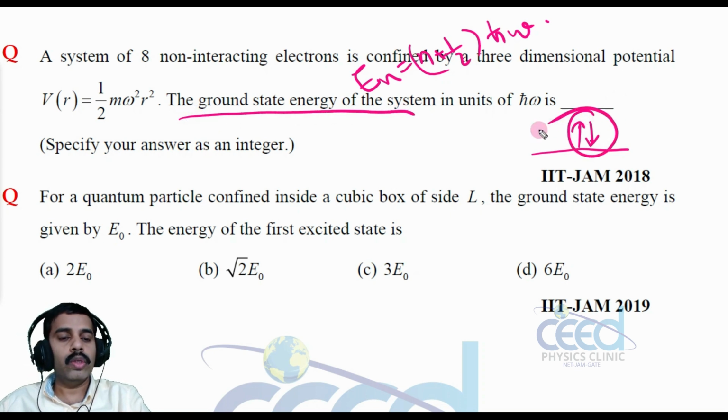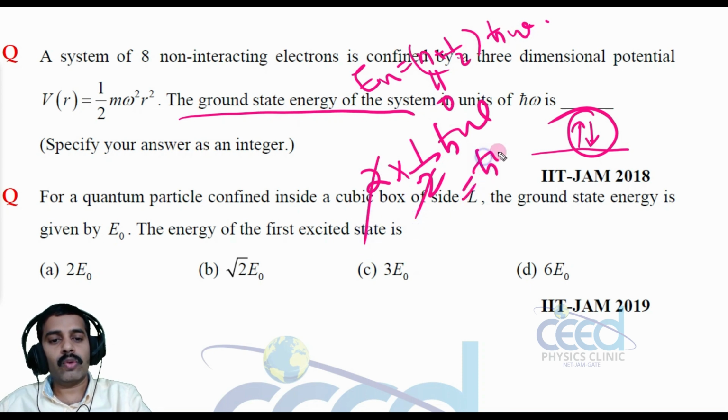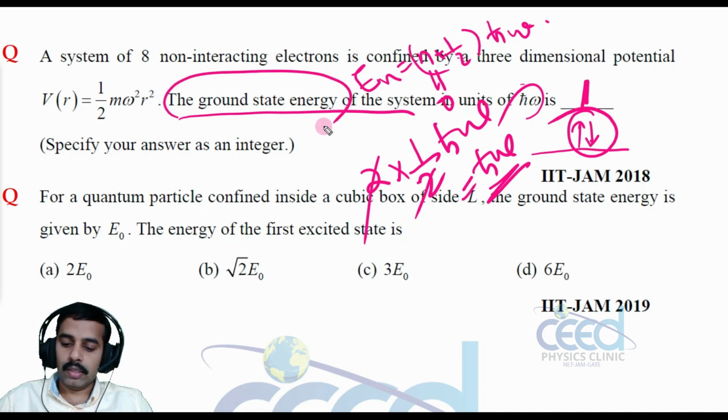So we have 2 electrons only in the ground state, right? So that is 2 into 2 electrons corresponding to 2. And what is the ground state energy when n is equal to 0? That is half h cross omega. Okay, so the result is h cross omega. So in units of h cross omega, the answer is 1. So we need not calculate the total energy. They are asking about the ground state energy, right?